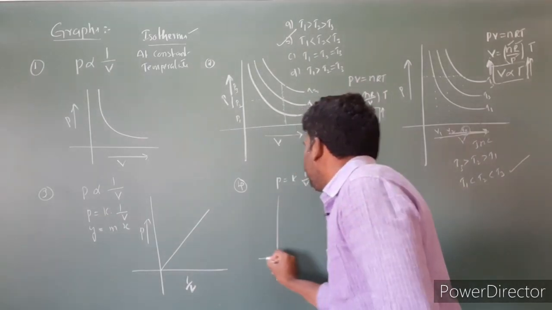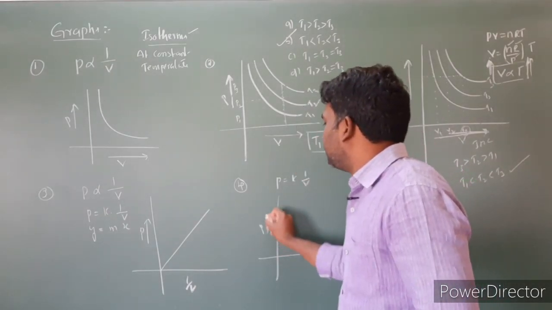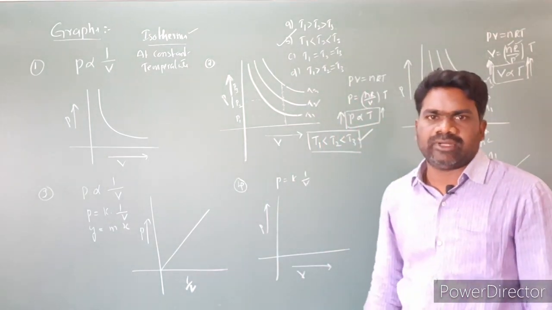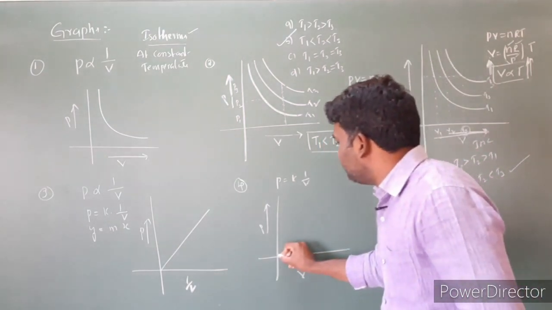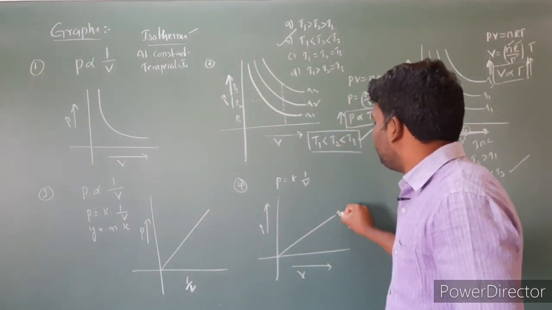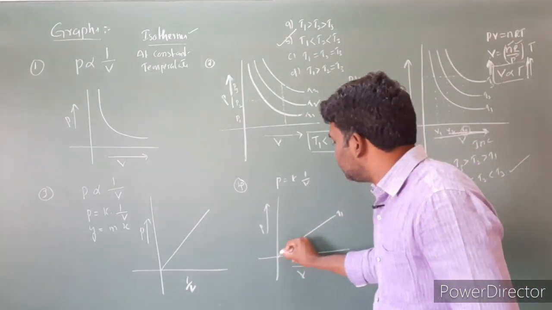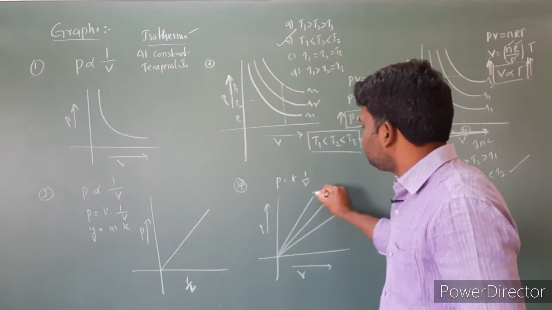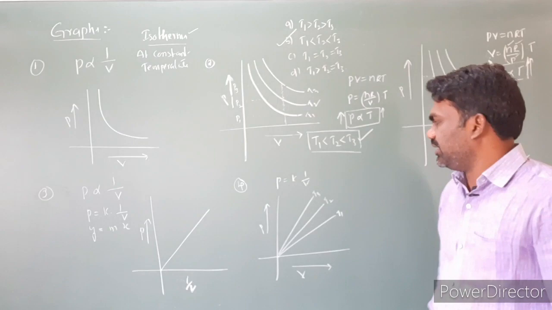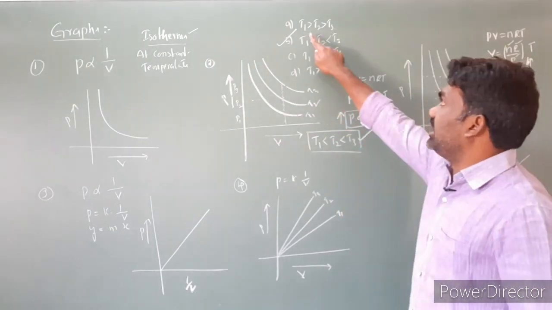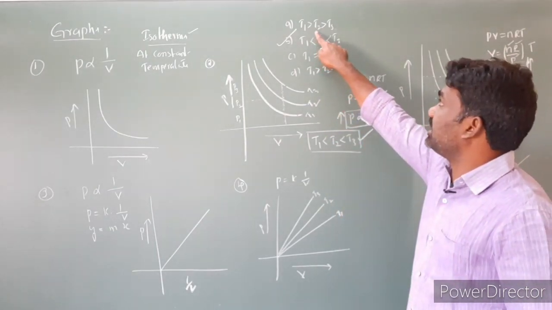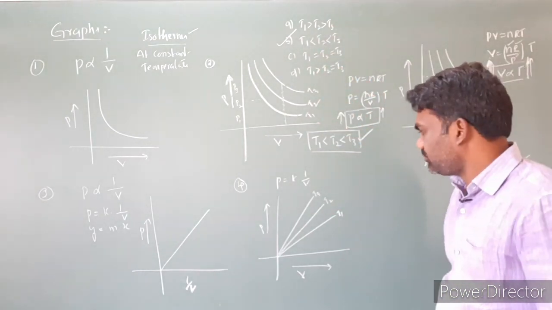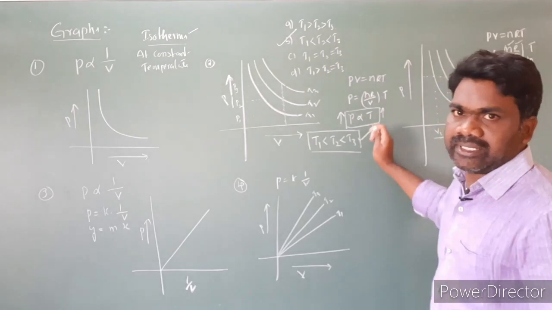Then I'm taking it at different temperatures. Here pressure is increasing, here volume is increasing. This is the temperature T1 I'm labeling, this is the temperature T2, and this is the temperature T3. Then the same concept: which is the higher value, T1 is greater than T2 is greater than T3, or T1 is less than T2 is less than T3, and so on. So by using the same concept you can identify.